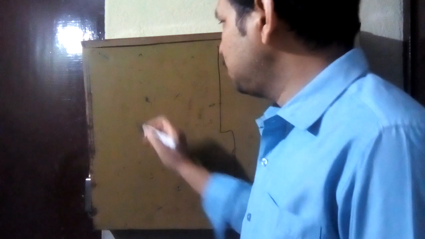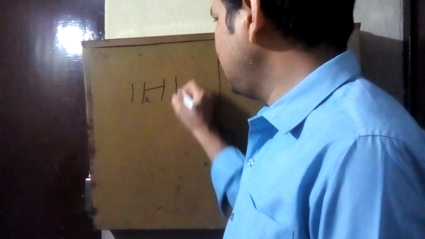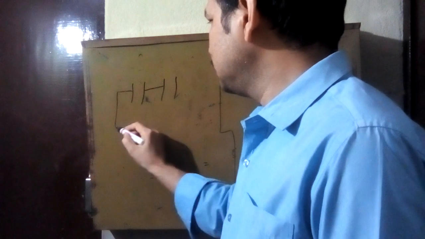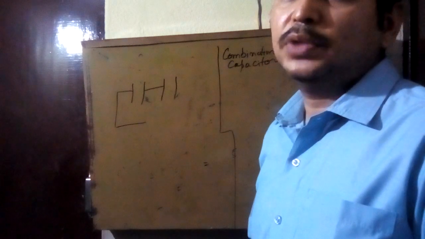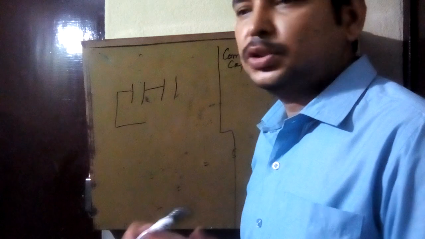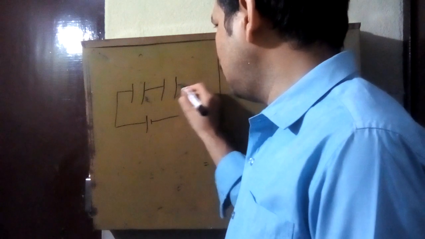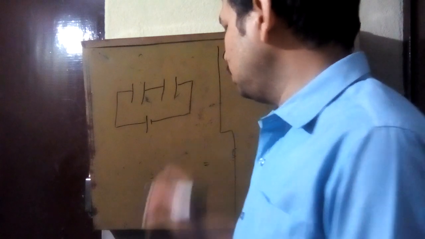So we will discuss first in series. Suppose we are taking only two capacitors. Next, after dealing with this, we will solve questions related to series and parallel combination. Lot of questions are there. But first we will understand what is the basic thing, what is the basic property that we have to know.